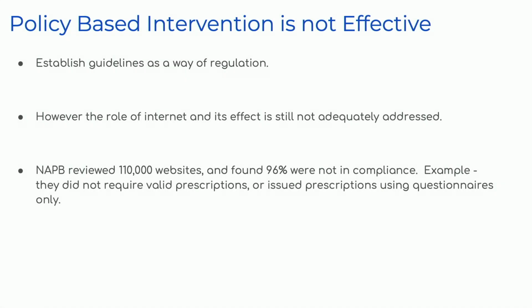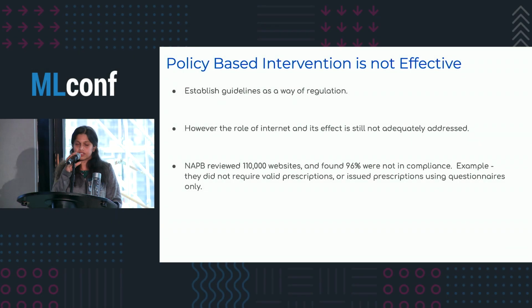So what that eventually ended up creating is that there were lots of policies and guidelines that were put in place to make sure that there aren't any illicit online pharmacies giving direct access to customers to dangerous drugs.